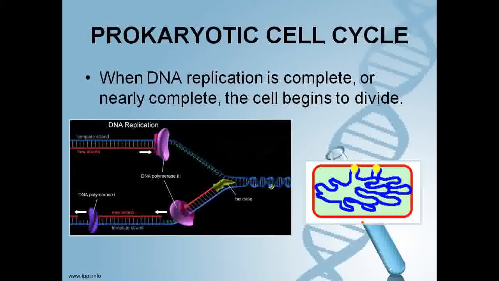When DNA replication is complete or nearly complete, the cells begin to divide.